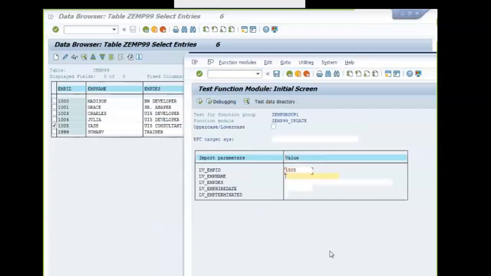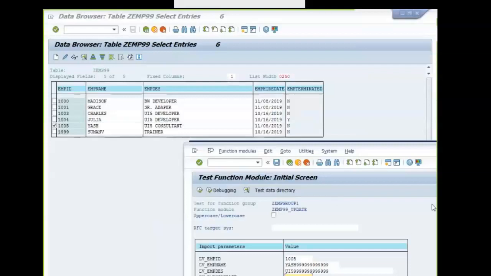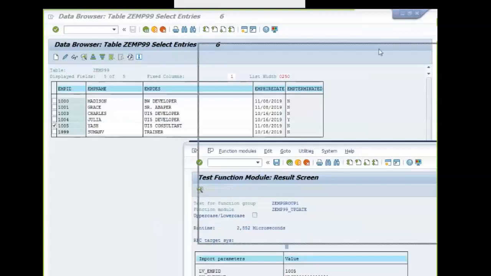The same 1005, and update the data. Add some lines here. Change the date also.